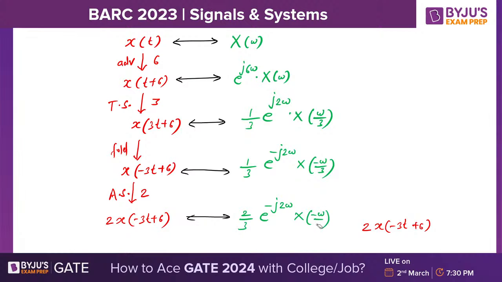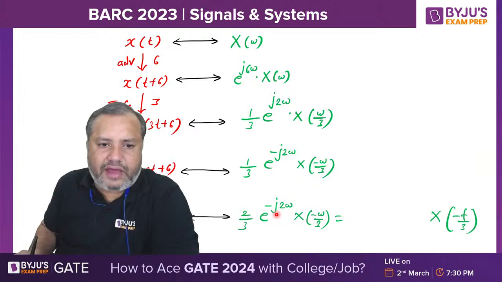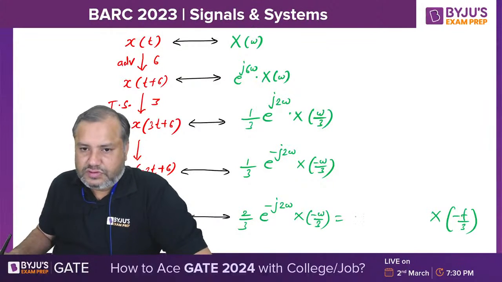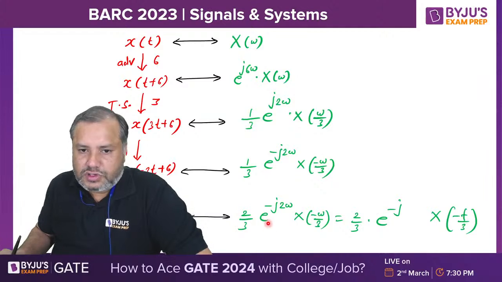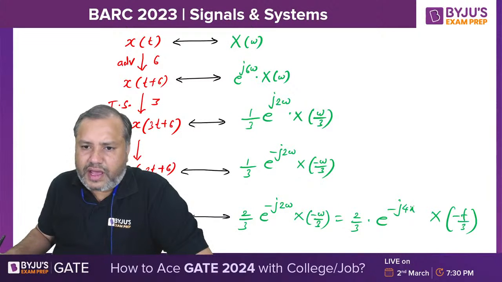Now, if you further wish to write this function in terms of f, in this argument just replace omega by f. And outside this argument, wherever you have omega, that omega will be replaced by 2 pi f. So 2 omega will become 4 pi f.